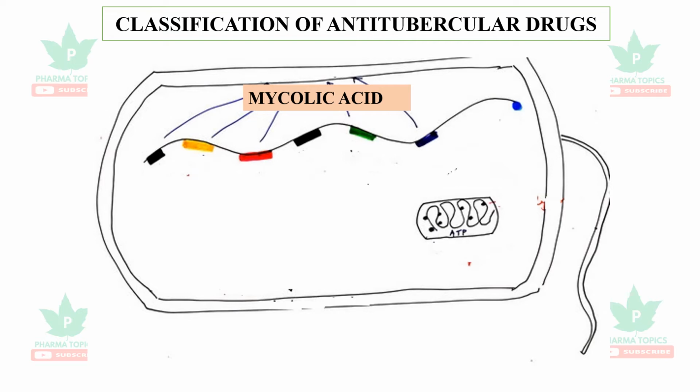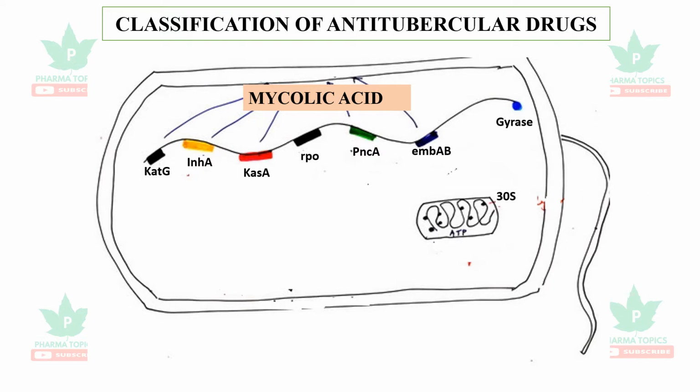Basically, mycolic acid is the important acid found in the cell wall of Mycobacterium tuberculosis, which is encoded by different genes such as katG, inhA, kasA, rpoB, pncA, embB, and gyrase.